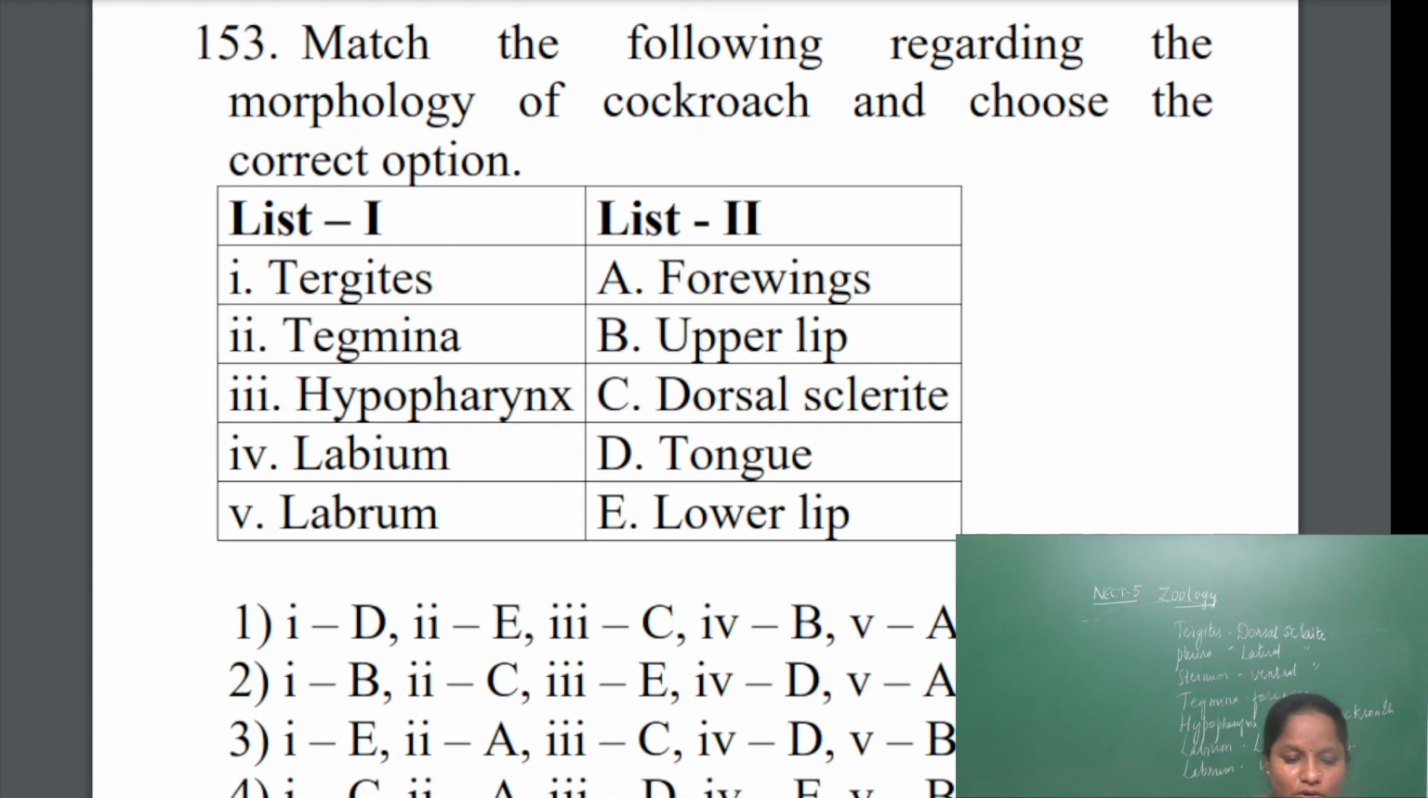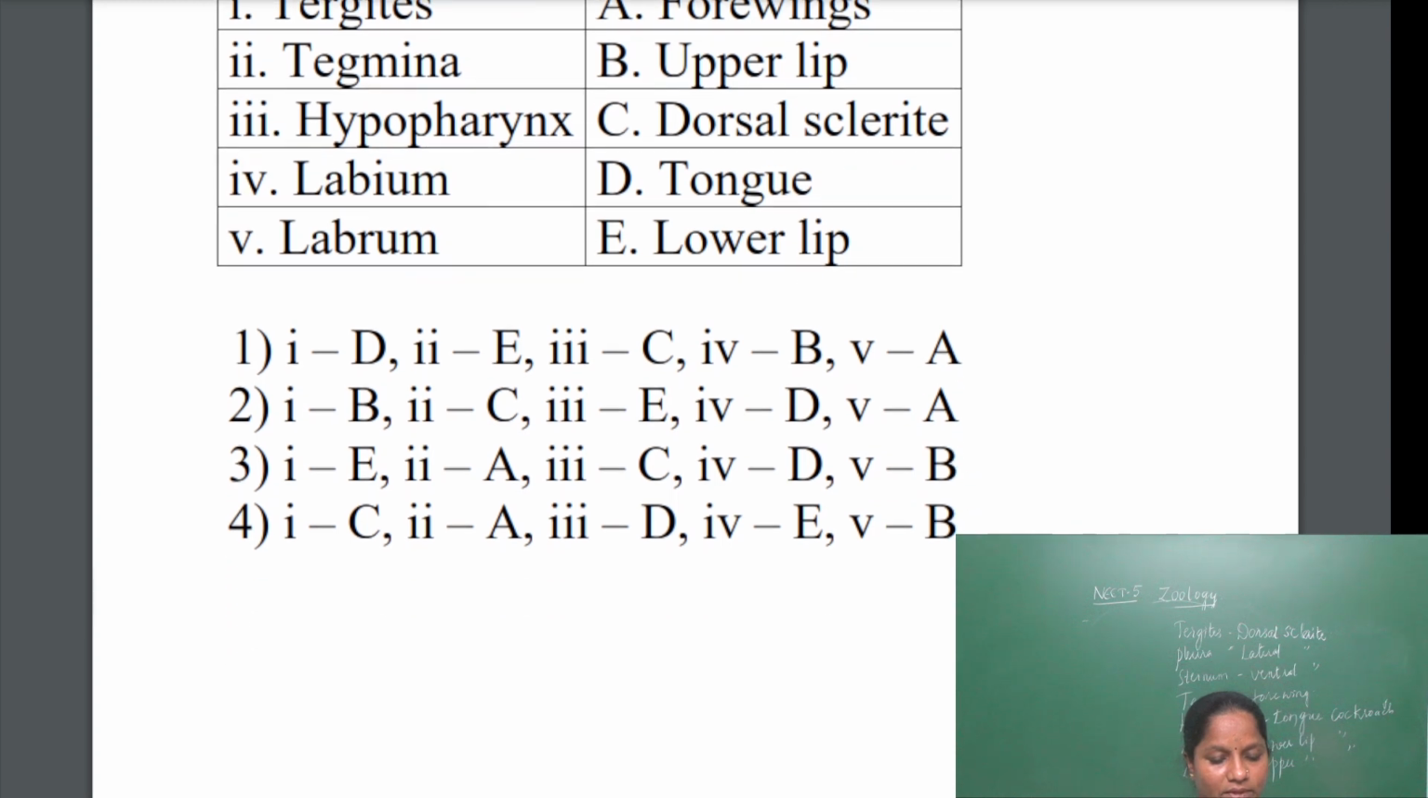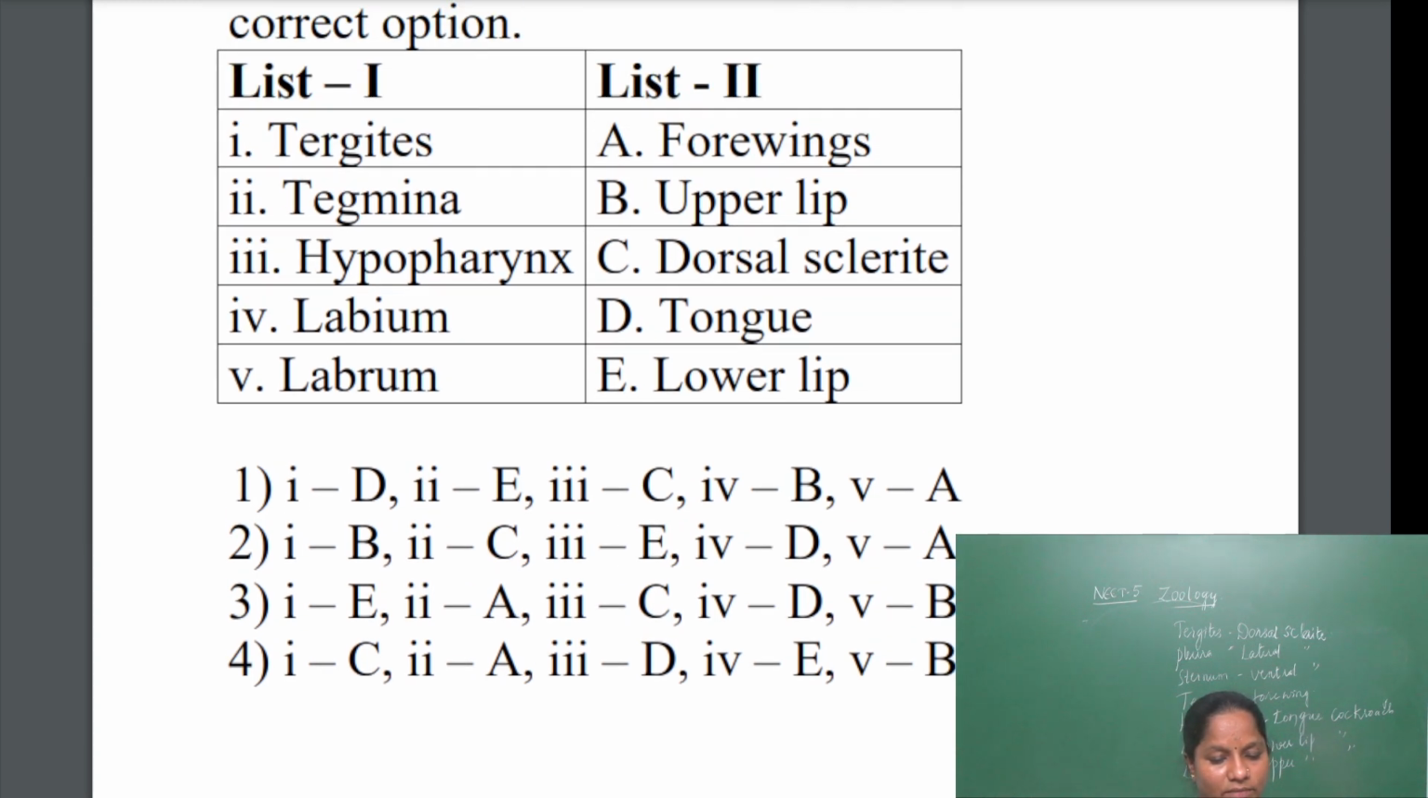Okay, so you should know the parts of the cockroach when you are reading the structural anatomy of cockroach. So tergites are dorsal sclerite, 1 is C. Then tegmina are forewings, 2 is A. Then hypopharynx is called tongue, D. Then labium is lower lip, so 4 is E. Then 5 is B. So the answer will be the fourth one.